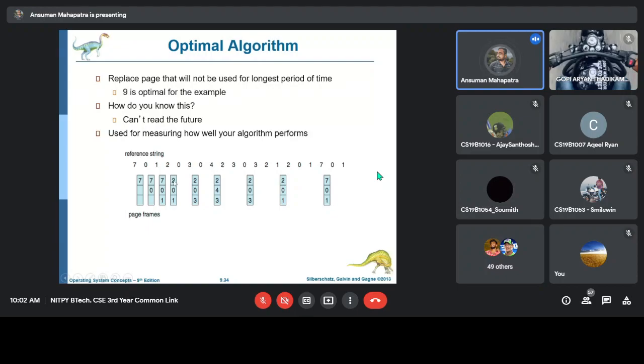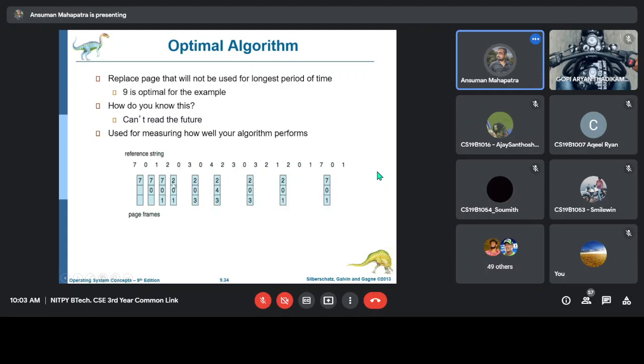So 2 is also coming in the reference string, so we will not remove 2. Why? Because 2 is the current reference page. Then 3, 0, 3, 2. If you can see, in the future 7 is not coming for a long time, so that's why we will replace 7. That's why 7 is replaced by 2.